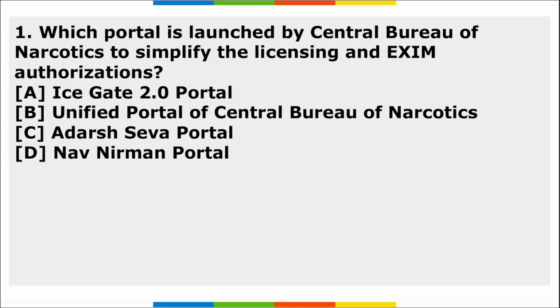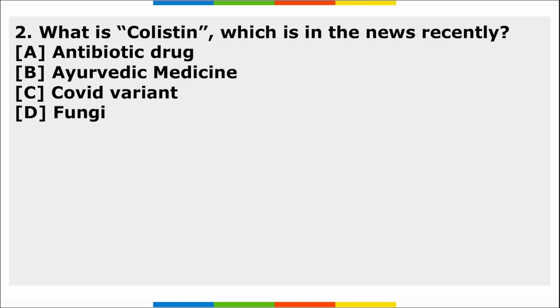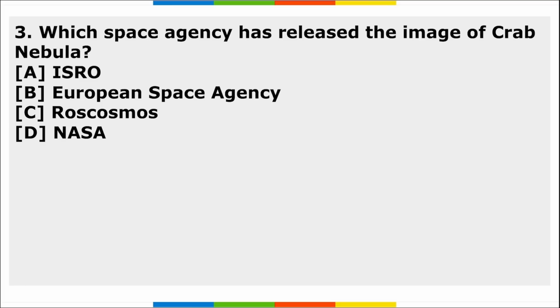Now let's move to the homework. First, which portal is launched by the Central Bureau of Narcotics to simplify the licensing and exim authorization? Second, what is colistin, which is in the news recently? Third, which space agency released the image of Crab Nebula? So these are your three homework questions.